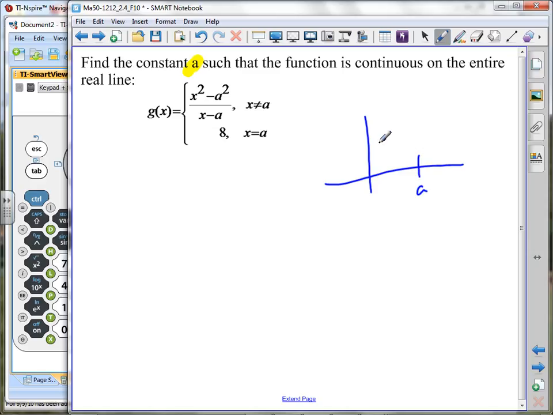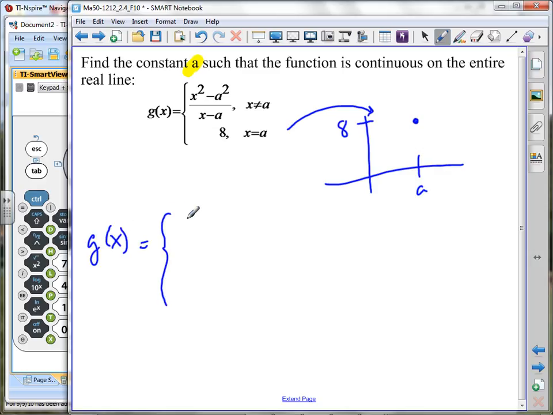Not an asymptote. When x has a value of A, the output value is 8. It's just a simple point. That's all this piece is, just a simple point. Okay, so we'll keep that in mind as we go through this. Okay, g of x